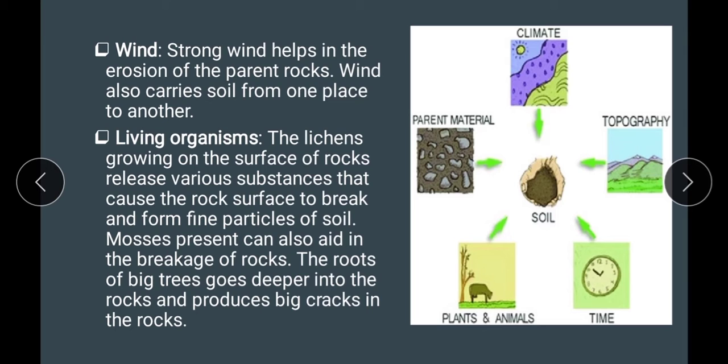Next, very important, it is the living organisms. The lichens which are present on the surface of the rocks release various substances that cause the rock surface to break and form fine particles of soil. That is, the lichens release several chemicals which result in the breakage of the rocks into fine particles of soil. The mosses that are present can also aid in the breakage of rock.